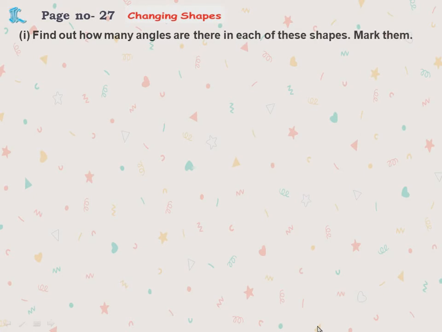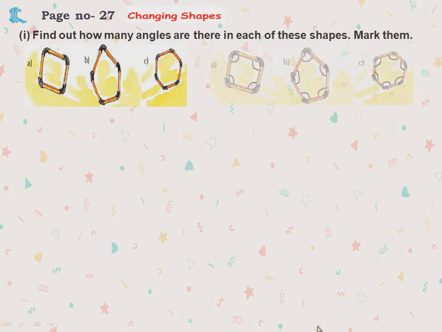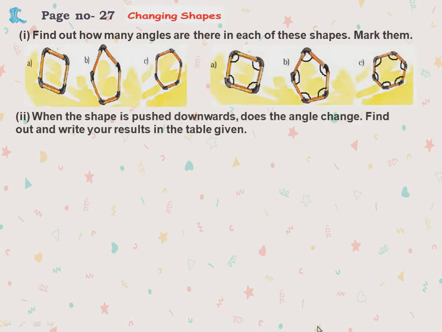Page number 27, changing shapes. Find out how many angles are there in each of these shapes and mark them. So this is the easy one. We can mark it. Now when you push the shapes downwards, do the angles change? These are made with rubber. So now how to make it? It is given in your textbook. So when you push it, are the angles the same? So this you have to try by doing the activity at your home, children.